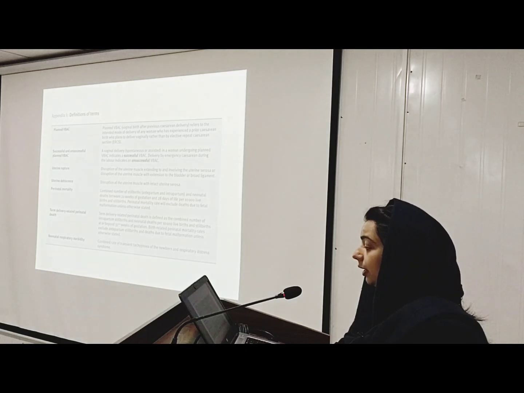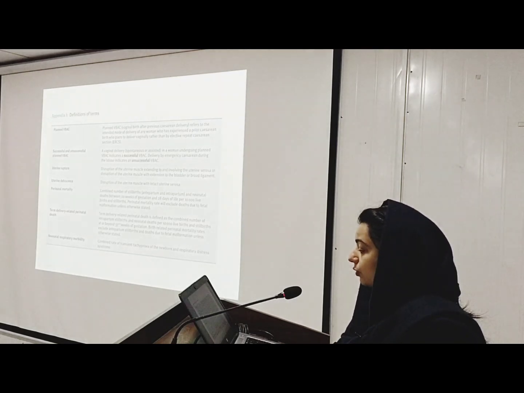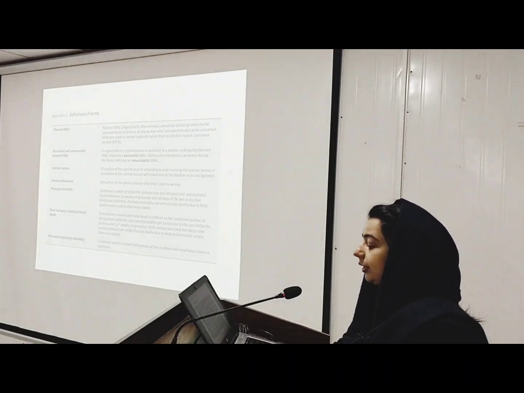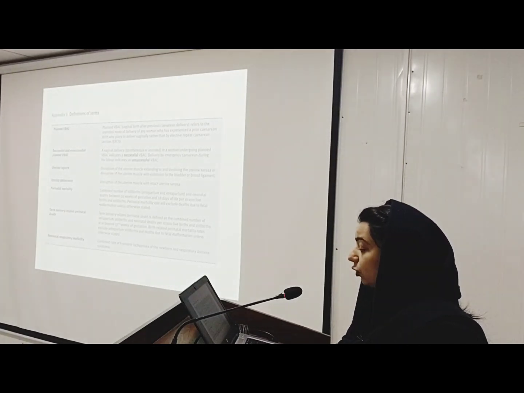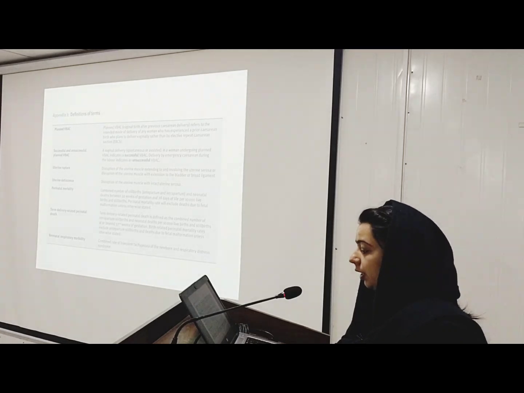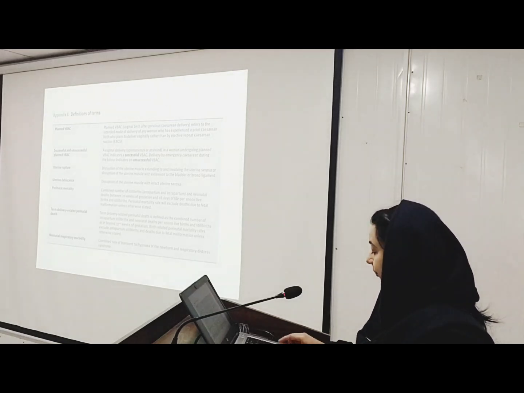Perinatal mortality: combined number of stillbirths, antepartum, intrapartum and neonatal death between 20 weeks of gestation and 28 days of life per 10,000 live births and stillbirths. Term delivery related perinatal death is defined as the combined number of intrapartum stillbirths and neonatal deaths per 10,000 live births and stillbirths at or beyond 37 weeks of gestation. Neonatal respiratory morbidity: combined rate of transient tachypnea of the newborn and respiratory distress syndrome.